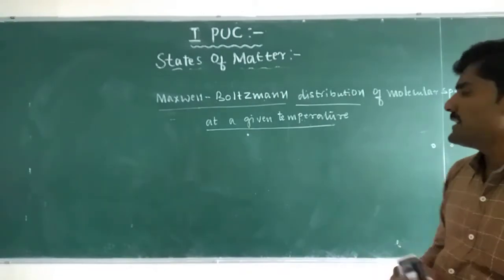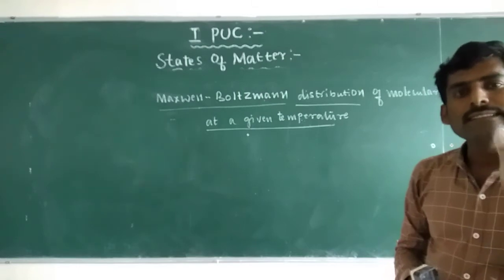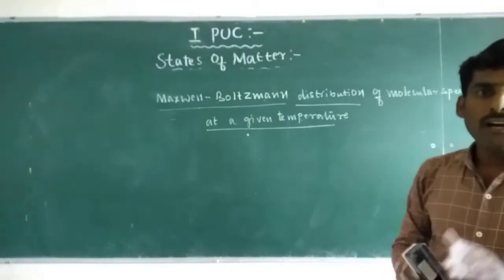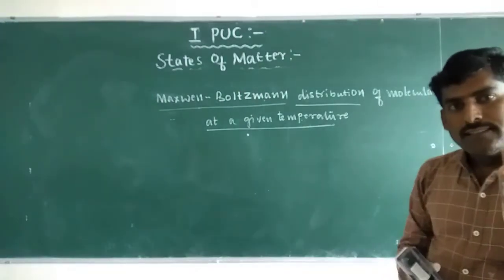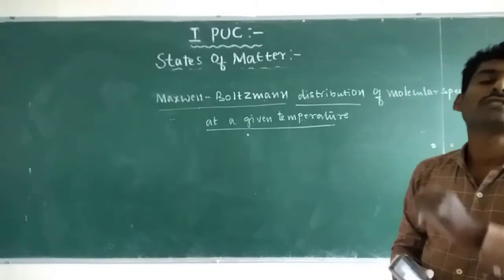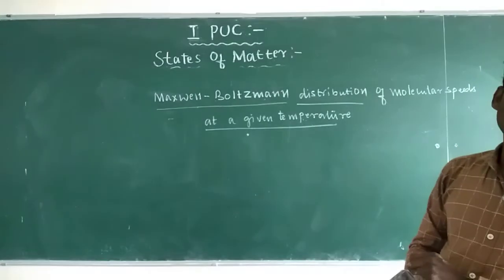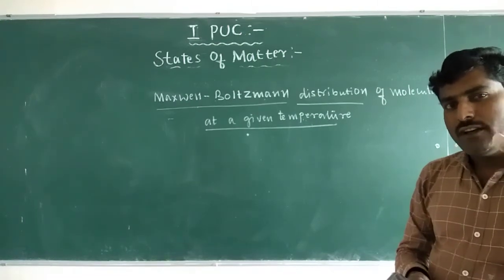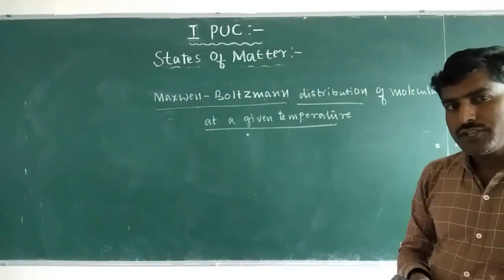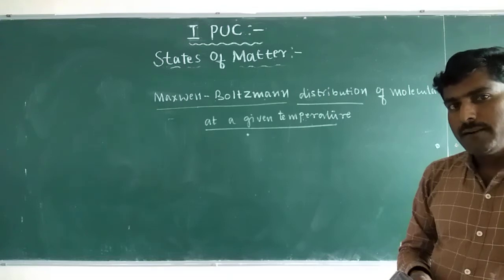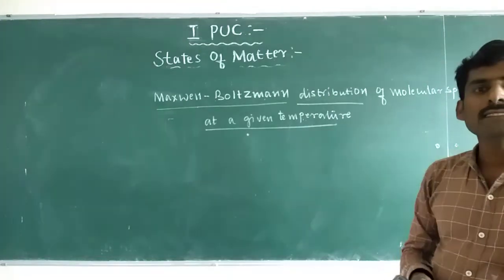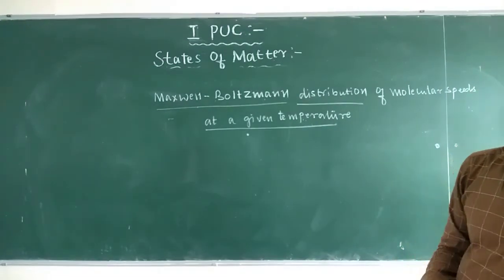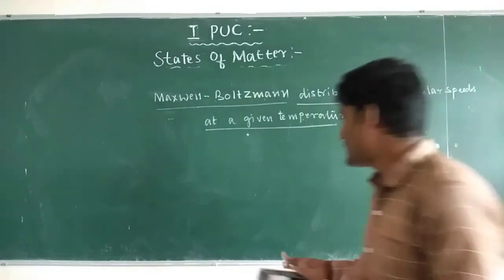We know very well, on increasing the temperature, the speed of the gas molecules also increases. So that means the fraction of molecules having higher speed also increases with increase in temperature.